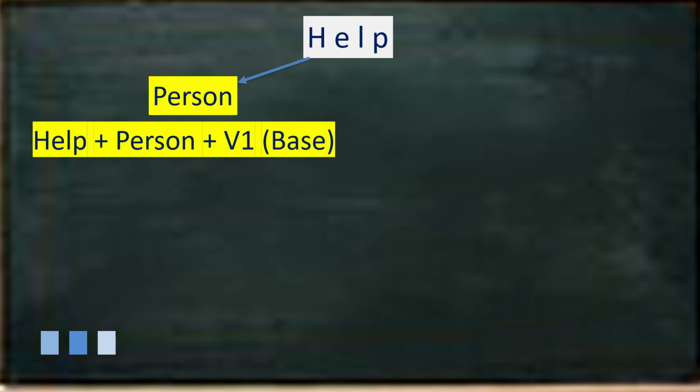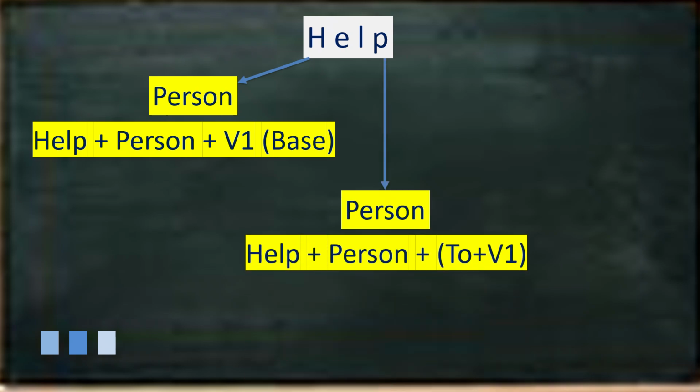Help in both cases is used for a person only because you help or assist some person only. In both cases, you can use either base form without to or first form with to, means bare infinitive or full infinitive. Both are correct, but bare infinitive or using first form without to is more common.